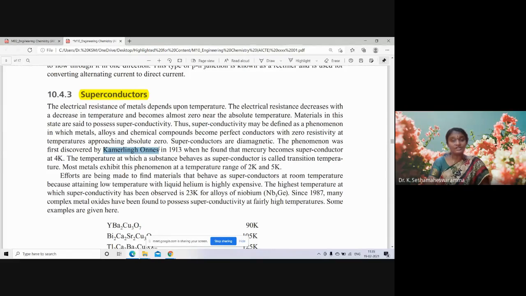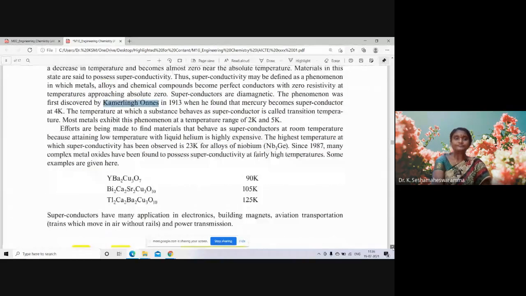The temperature at which the substance behaves as a superconductor is called the transition temperature. Most metals exhibit this phenomenon at a temperature range of 2 to 5 Kelvin.